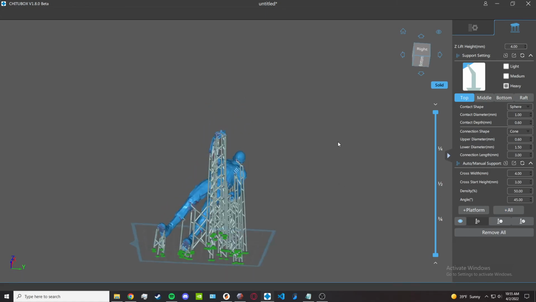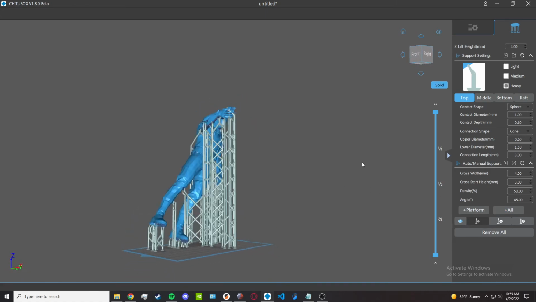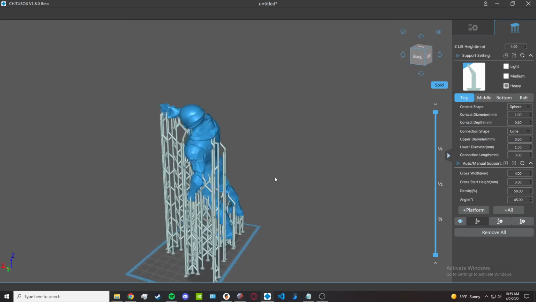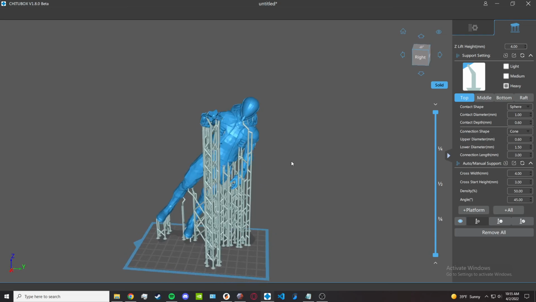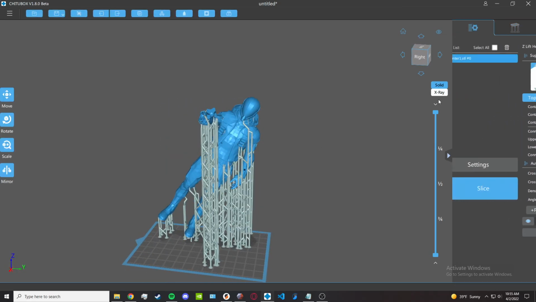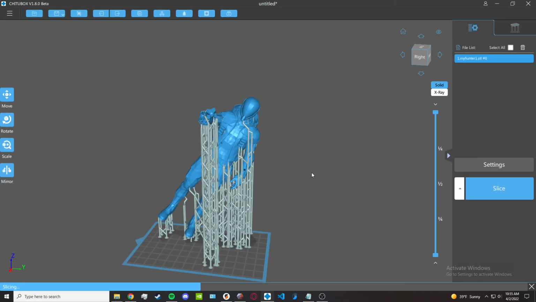Now ready to slice your model, export to the drive and place here.